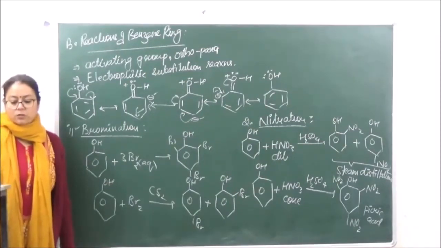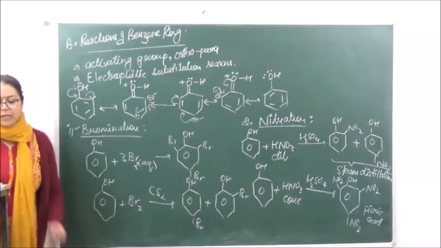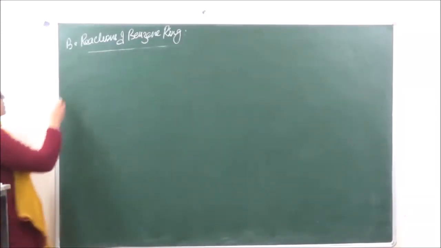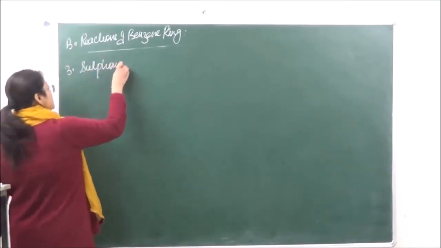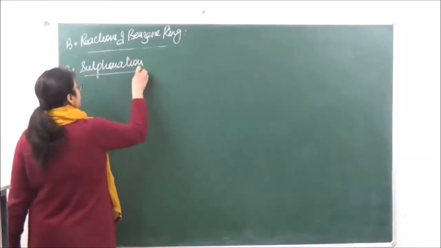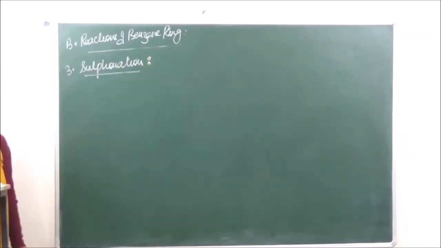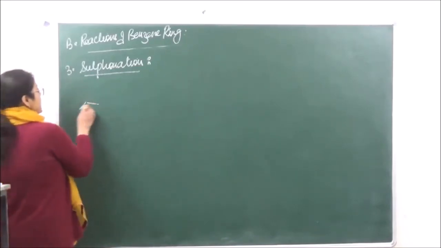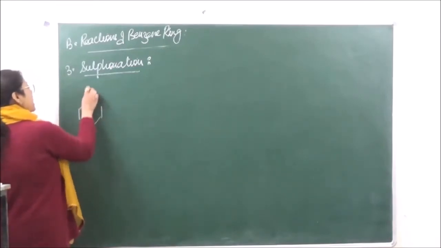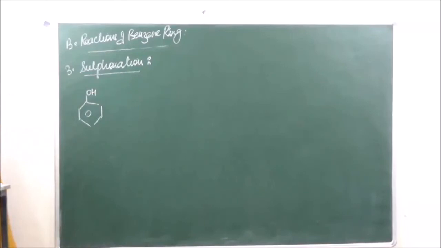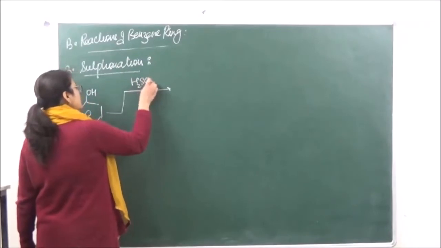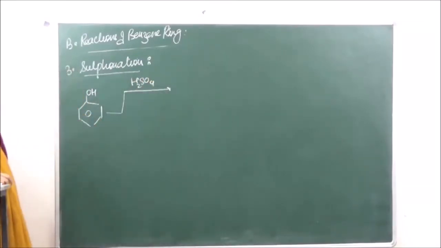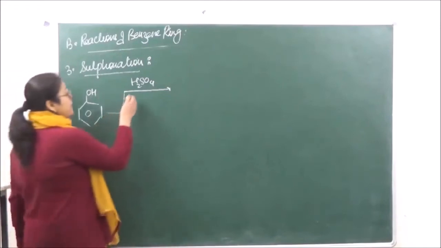Then the next reaction which we are going to do over here is the sulfonation reaction. The third reaction which we have is sulfonation. Sulfonation is the introduction of a sulfonic group. Okay, so over here we can do the reaction under two different conditions. This is phenol. We are reacting it with H2SO4 at 288 to 293 Kelvin.